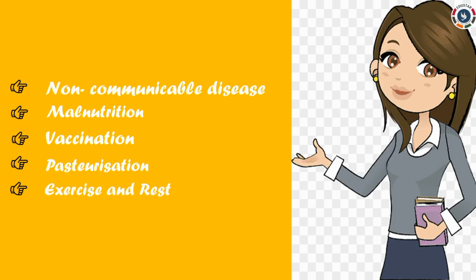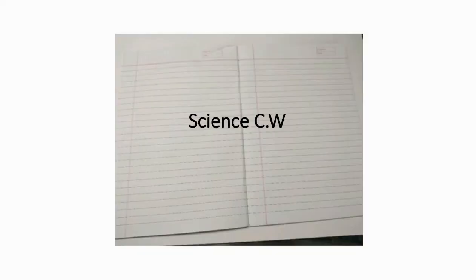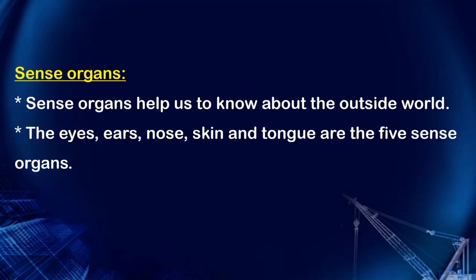Now students, all of you take your science classwork note. We have written up to the parts of the brain in lesson 4, isn't it? Next we have to write about the sense organs. Copy as it is in the given video. Sense organs. Sense organs help us to know about the outside world. The eyes, ears, nose, skin and tongue are the 5 sense organs.